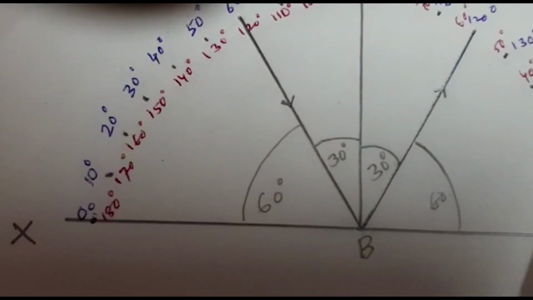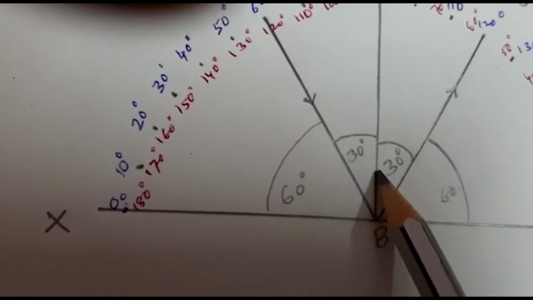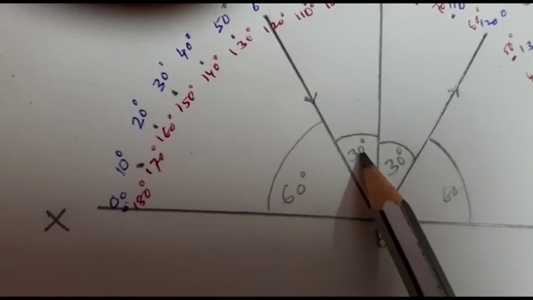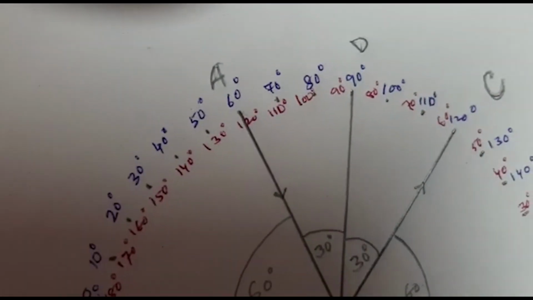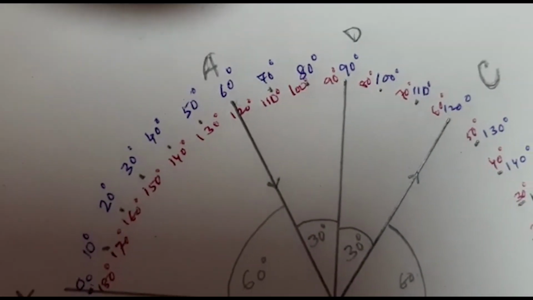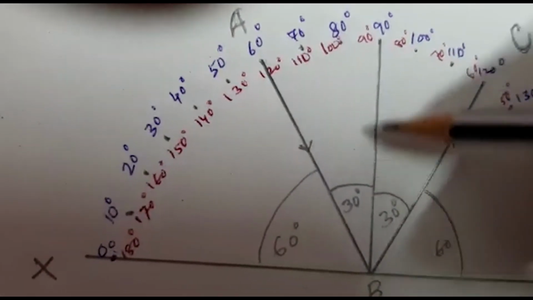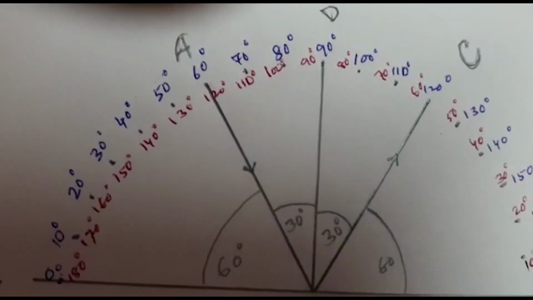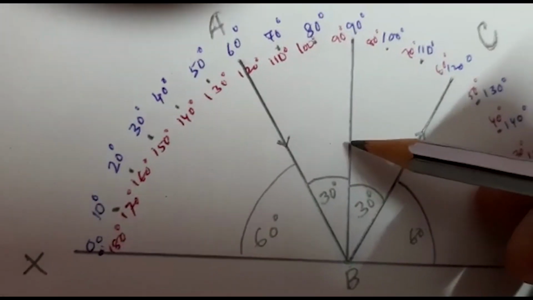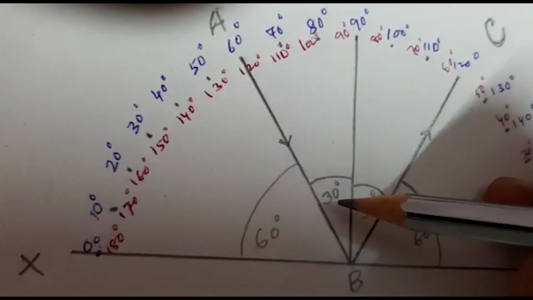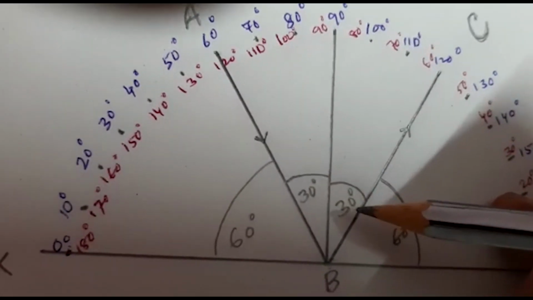Perpendicularly drawn, that means at 90 degree angle, 60 degree plus 30 degree equal to 90 degree angle, it has been drawn, and it is called normal. This perpendicular line is called normal, and it is BD. So the angle between the normal and the incident ray is 30 degree, and the angle between the normal and the reflected ray is also 30 degree.